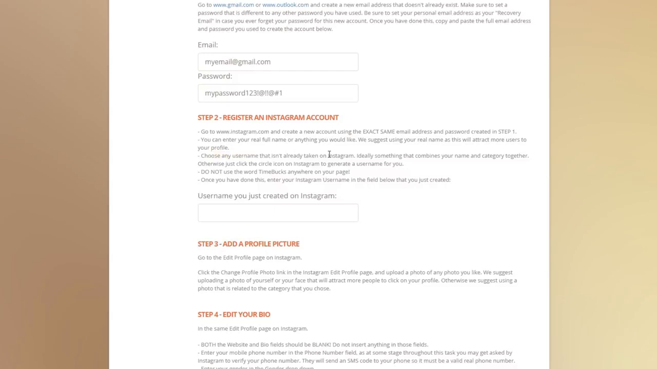Choose any username that isn't already taken on Instagram, ideally something that combines your name and category together. Otherwise, you can just click on the circle icon next to the username field and Instagram will generate one for you. Make sure it's not just like blah blah blah. Make sure it's got something to do with your actual category or something to do with your name.